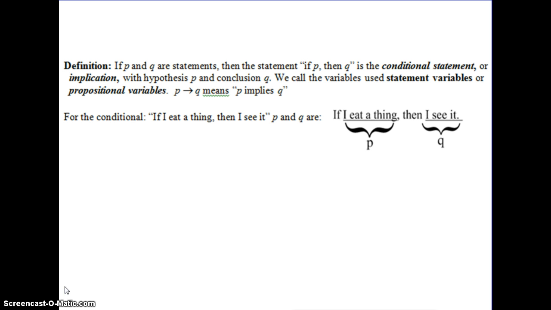Alright, now, we need to talk about symbolic notation. Notice that I have P and Q here. This part right here is called what from our previous slides? It's the hypothesis. While this one is the conclusion. So I'm throwing in a few new letters for you guys, but it's important because we're talking about certain notations. P arrow Q is actually read P implies Q, meaning that if P, then Q. P being my hypothesis and Q being the conclusion.